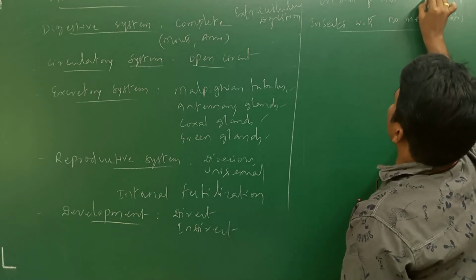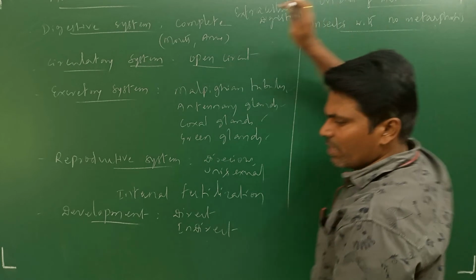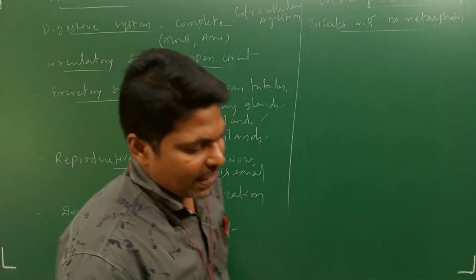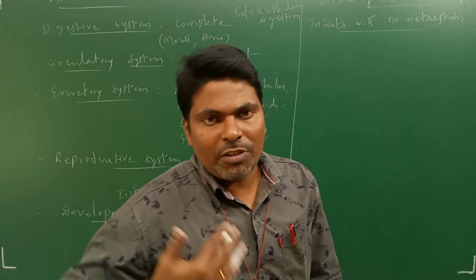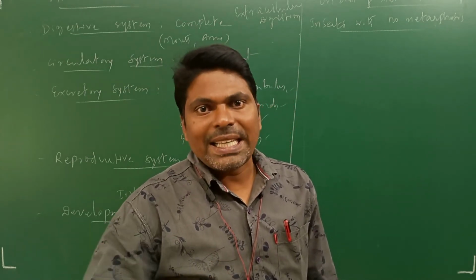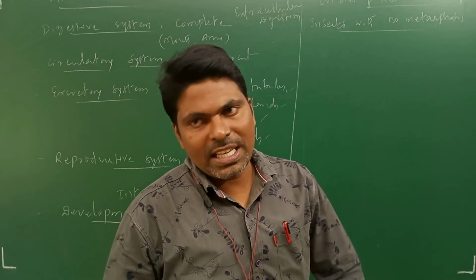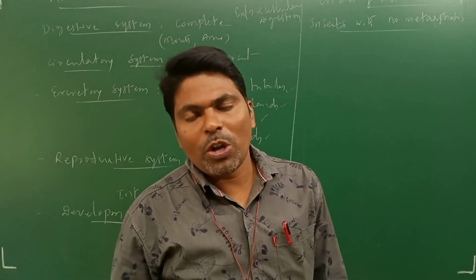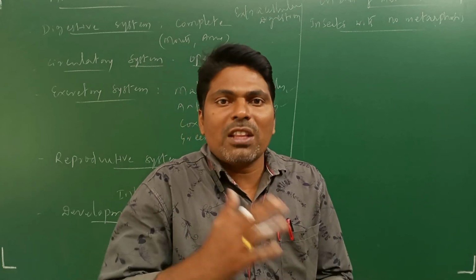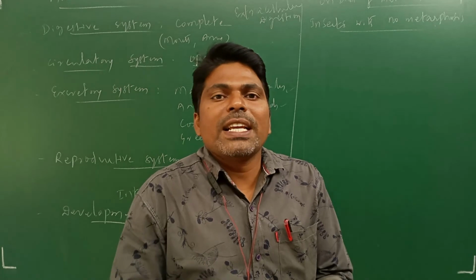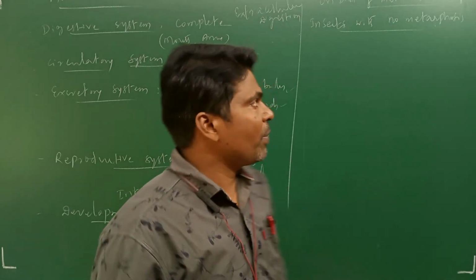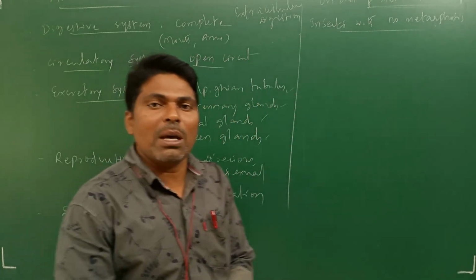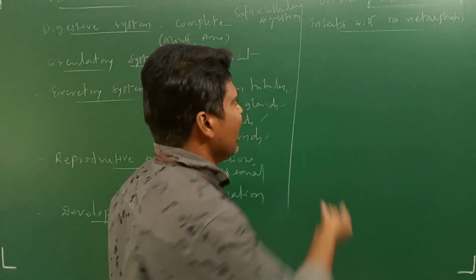What is meant by metamorphosis? In lower classes we study, for example, the caterpillar Bombyx mori: first eggs, then it is converted into a nymph or young stage, then converted into the adult stage. Meanwhile, larval forms can also be observed. From one form to another the body changes, a transformation, and that process we call metamorphosis.